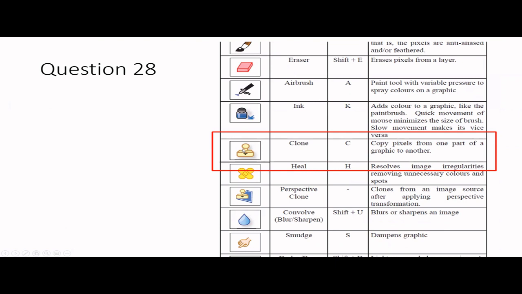You copy from one place to another, right? So like that, please go through these tools, try practical sessions for these things, then you will remember, right? You don't have to study it like memorize these things. Next one,